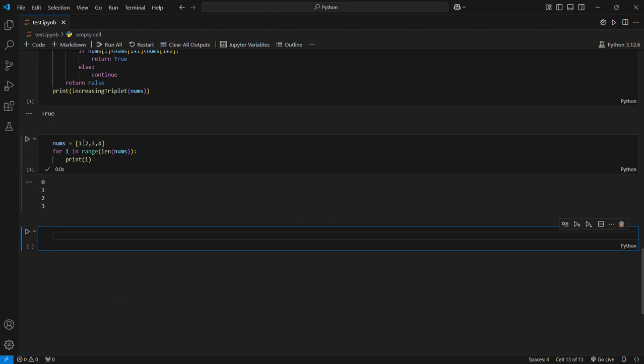What we need to print here: in the place of 1, the 1 is replaced by the multiplication of 2 into 3 into 4, the product of elements in the array except self. So at the place of 2, what is going to be returned? 1 into 3 into 4.